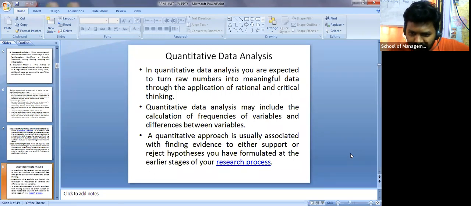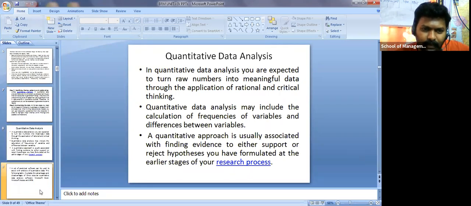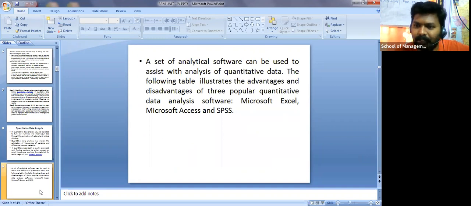Okay, so it is basically associated with finding evidence to either support or reject a hypothesis that we discussed earlier. In the previous classes, I also said to you, if you come up with any statement, an oral statement, then how are you going to prove it, right? Unless you add numerical data, you cannot prove that. So to prove a hypothesis, you should have numbers, right? Then based on that only you conclude. So it's quantitative oriented.